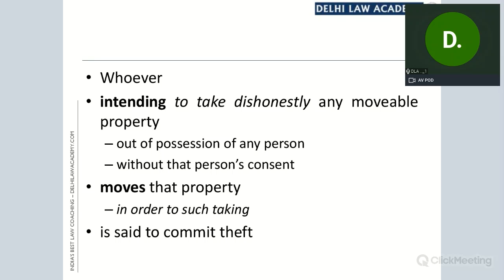First, 378. Whoever intending to take dishonestly any movable property out of possession of any person without that person's consent moves that property in order to such taking is said to commit theft. So for committing theft, the property has to be moved, the property has to be movable property, and intention should be to take dishonestly out of possession of any person without that person's consent. Which person? The person in whose possession the property lies. So consent is required of the person in whose possession the property is.